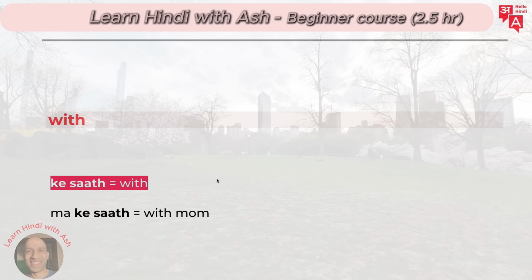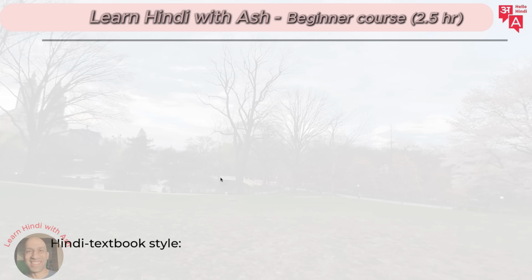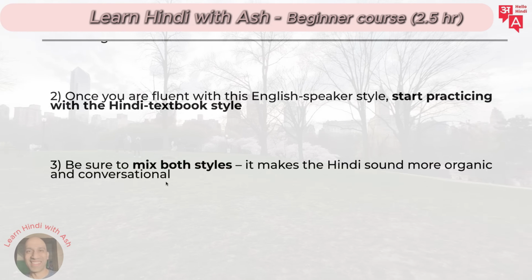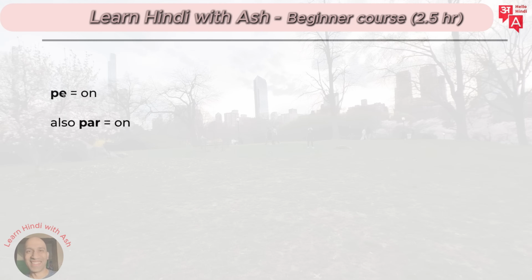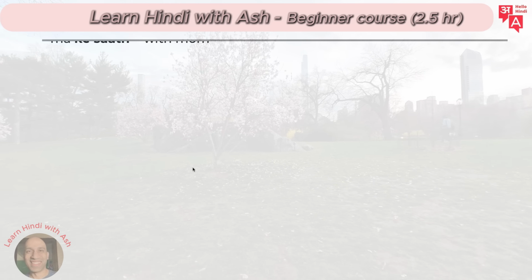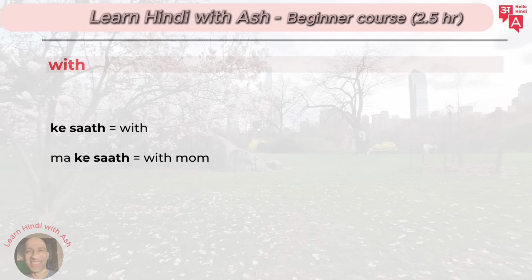This is the fourth one. Remember, we've done may. We've done may here. We've done pay over here. This part, pay, which is on. Then we've done say, which is from, and now the last of this important one is kaise, means with. So just put it after, not before.